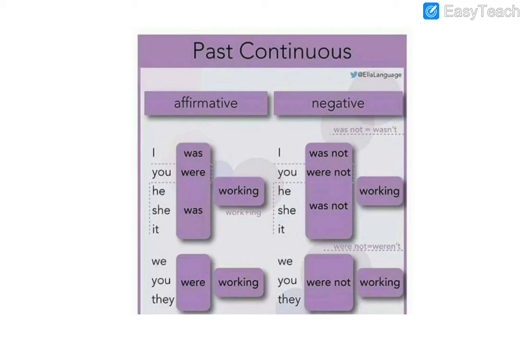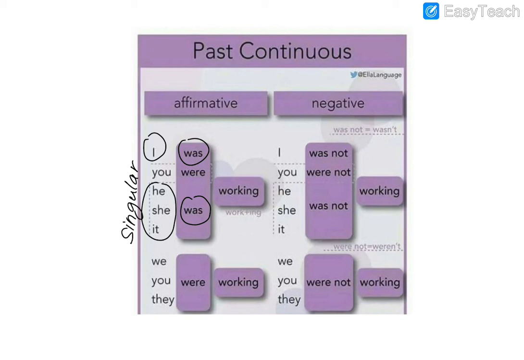I was, you were. He, she, it is singular, so we use was. I was. And then you, remember, you is very special.